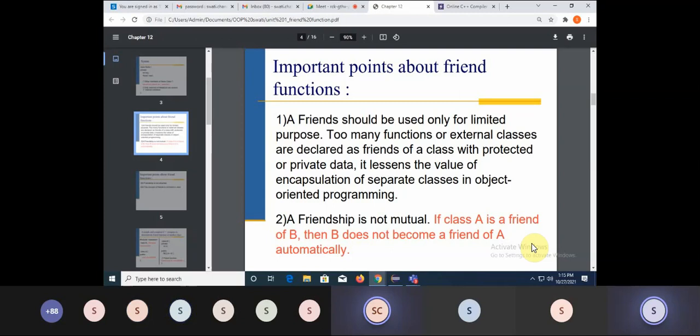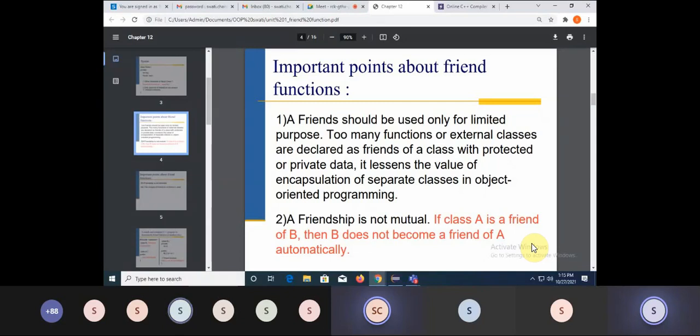Now the friendship is not mutual. For example, अब ये concept आपको कब दिखेगा when I'll be talking about the friend class. Here I talked about the friend function. Fine. A function is a common one which is there in between amongst the classes. When I'll be using this for my classes, I can make one class a friend of another class also. So suppose I'm making class A a friend of class B. So is it possible that vice versa is also true, that is class B is a friend of class A? In that case, the answer is no.